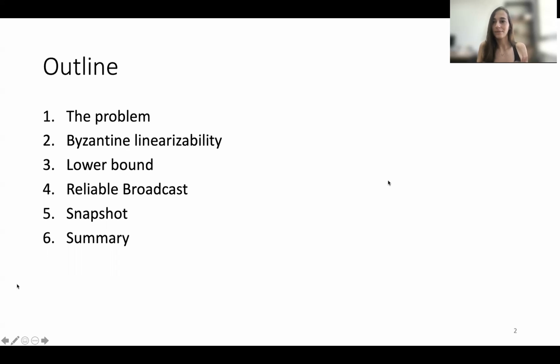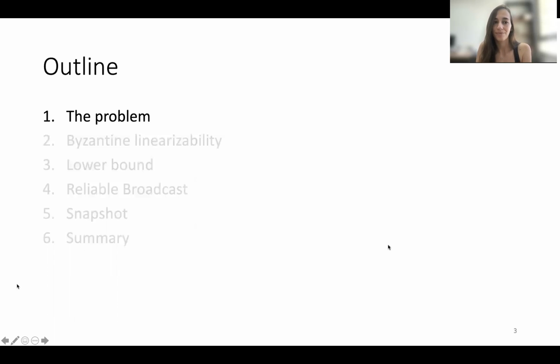So let's start by covering the outline of this talk. I'm going to start with describing the problem we are trying to solve here and give some motivation to it. Then we'll define a new correctness condition called Byzantine Linearizability. And then we will use this notion to present both lower and upper bounds on many useful objects. Finally, we'll summarize. So let's start.